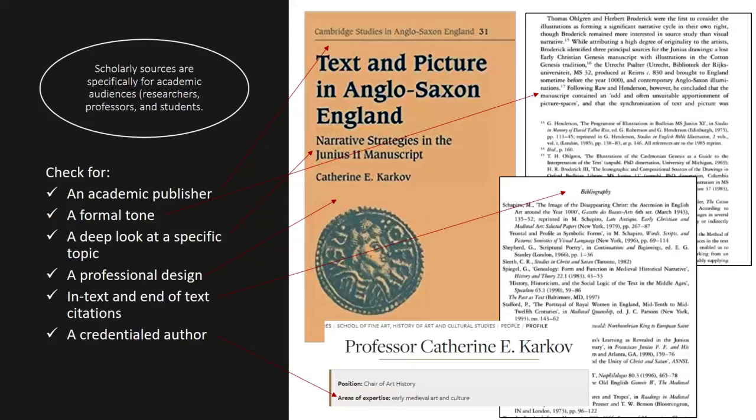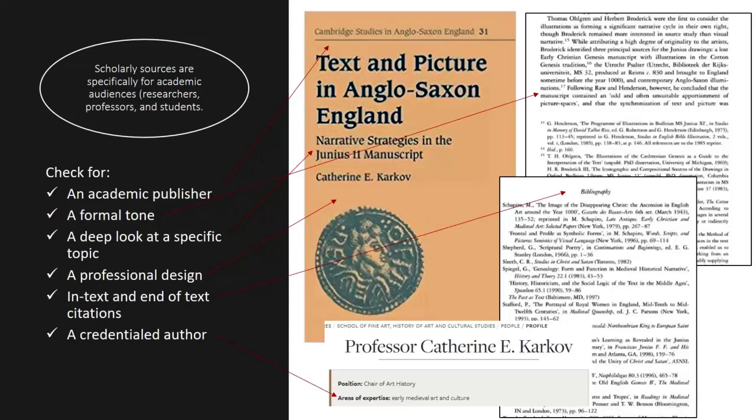If we examine this example that I've included, Text and Picture in Anglo-Saxon England, you'll see all of these things checked off. We have an academic publisher, the Cambridge Studies in Anglo-Saxon England, and a very formal tone. If you read the example, you can see a very elevated type of language, a deep look at a specific topic, narrative strategies in the Junius 11 manuscript.